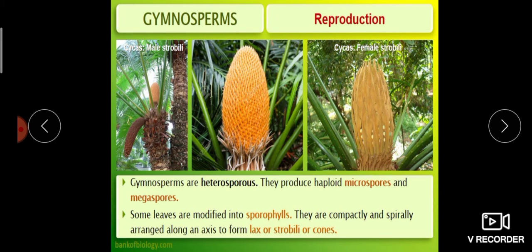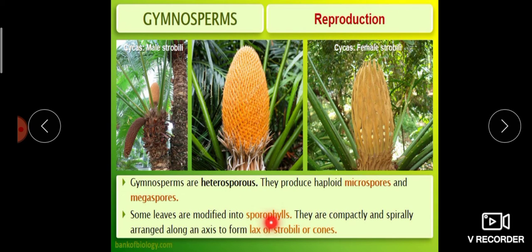Then come to the reproduction part. Okay, gymnosperms are heterosporous. In our last class, in pteridophytes, Selaginella and Salvinia were the two plant groups having the heterosporous condition. So gymnosperms are heterosporous. What is heterosporous? Having two types of spores, that is microspores as well as megaspores. So they produce haploid microspores and megaspores. Okay, so that's why we call the condition heterosporous.